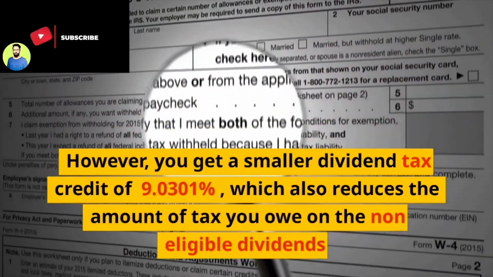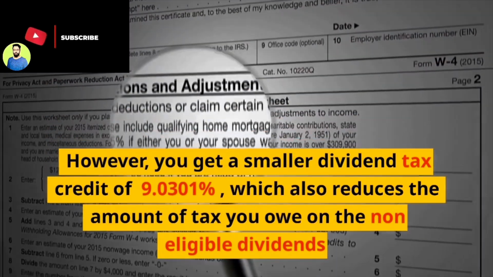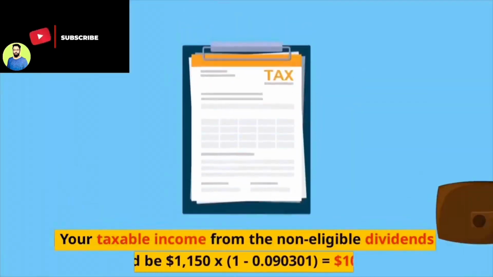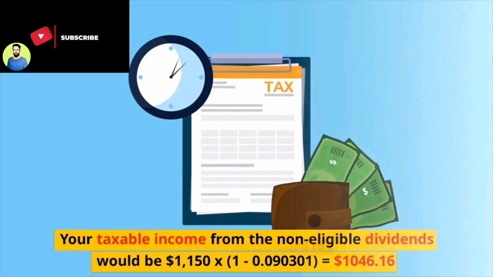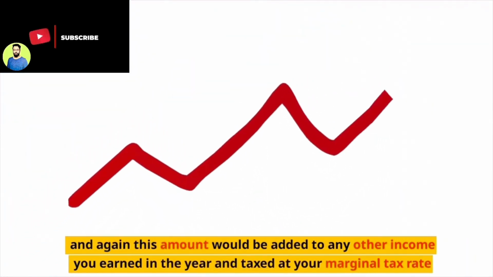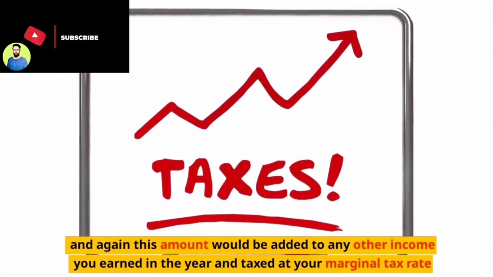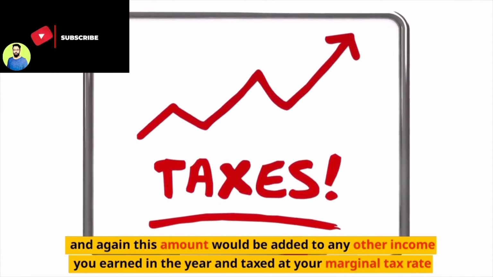9.0301%, which also reduces the amount of tax you owe on the non-eligible dividends. Your taxable income from the non-eligible dividends would be $1,046.16, and again this amount would be added to any other income you earned in the year and taxed at your marginal tax rate. Foreign dividends are generally fully taxed on your return, but you may be able to claim a tax credit if the foreign country withheld tax on the payout.